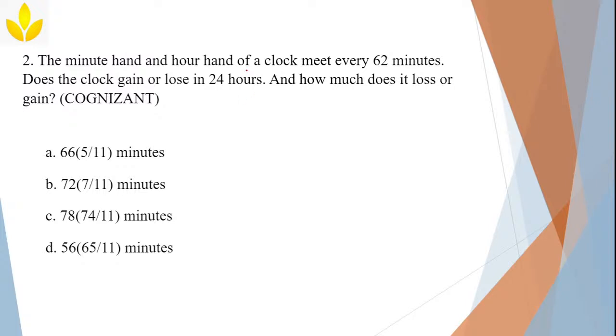The minute hand and hour hand of a clock meet every 62 minutes. Does the clock gain or lose in 24 hours? I told you just now, the hour hand will cover only 1 block in 1 hour, but the minute hand will cover all the 12 blocks, and 1 block is equal to 5 minutes.